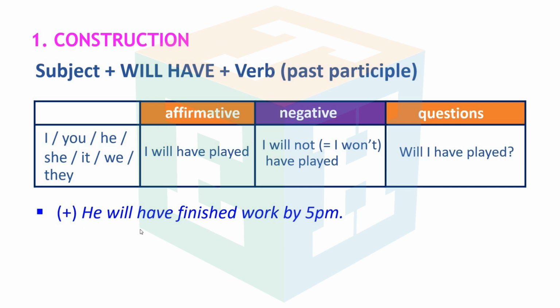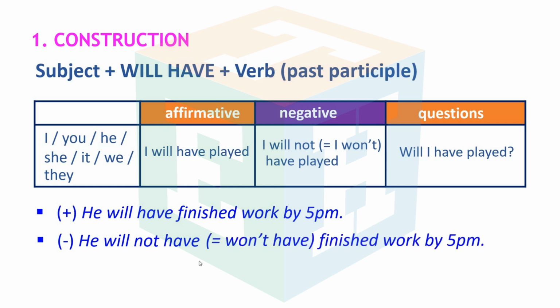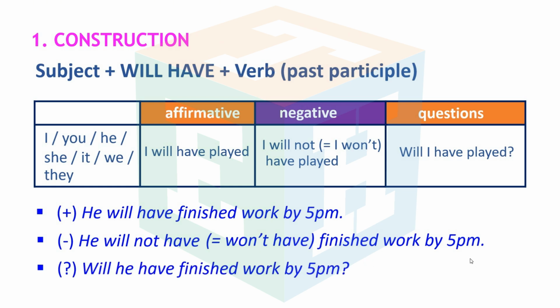Positive: he will have finished work by 5 p.m. Negative: he will not have finished work by 5 p.m., or he won't have finished work by 5 p.m. Question: will he have finished work by 5 p.m.?